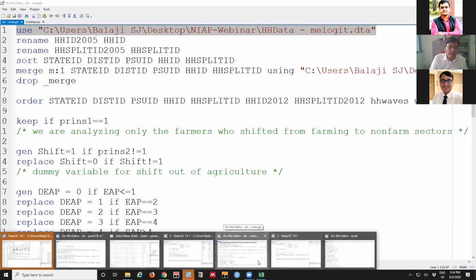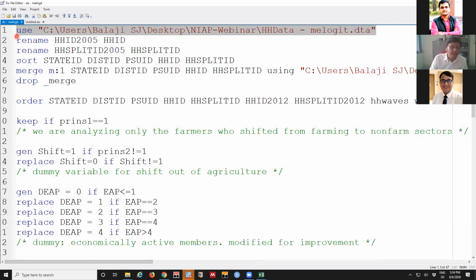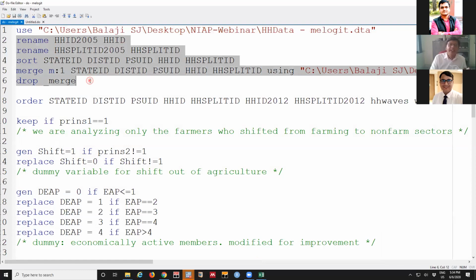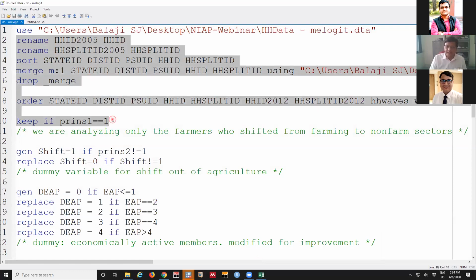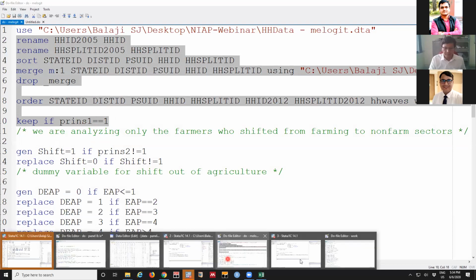Okay, I'll run the mixed effects things. Here, these are all renaming related things, just for our convenience. If you want to rename, we can rename, otherwise we can leave it. So here, the first step is, of all the total households, we are keeping only the farmers whose principal income source is agriculture. This one is coded for agriculture.